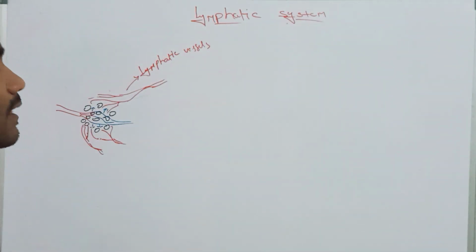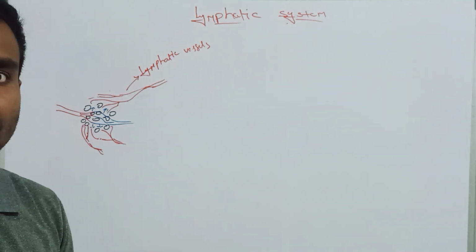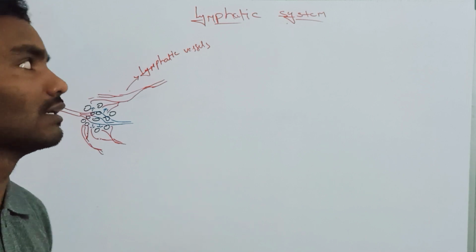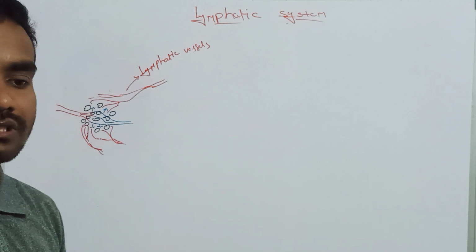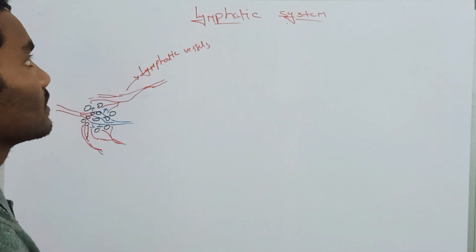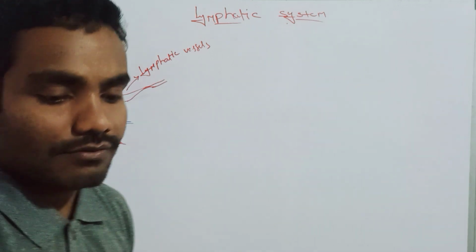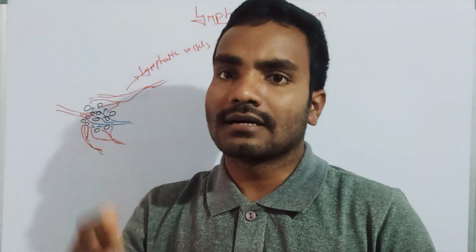The open circulatory system is the lymphatic system. What type of open circulatory system do we have? We have the lymphatic system. This is the open circulatory system. Why am I calling this one the open circulatory system? Because our blood passes through the blood vessels. Our blood flows through blood vessels.